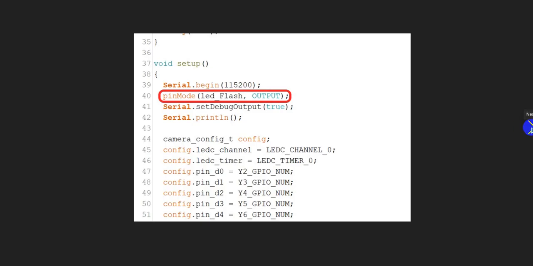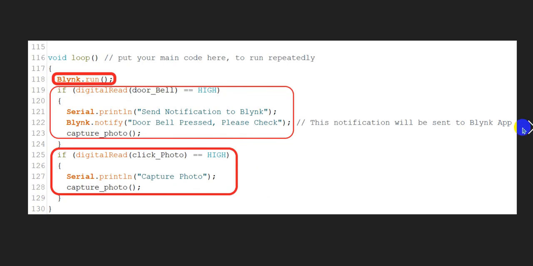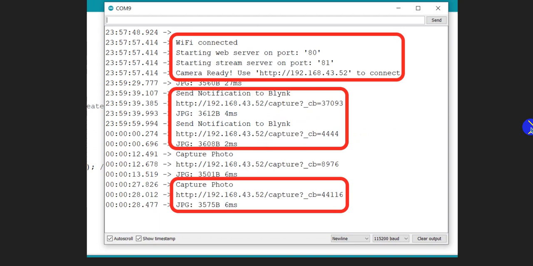This is the output of the flash which will be shown from the ESP32 cam, and this is the code for running the Blynk app. And after the doorbell press, a notification will be sent to the mobile phone, and also the image will be captured.